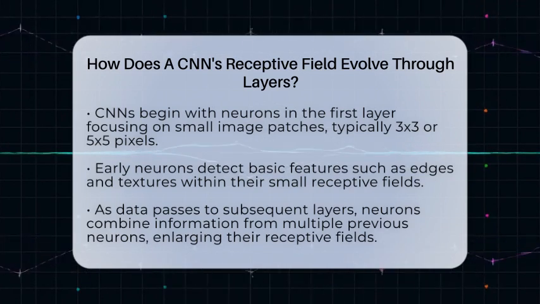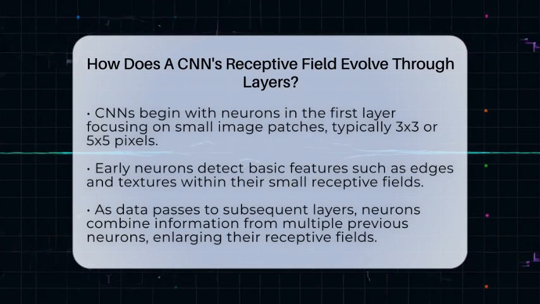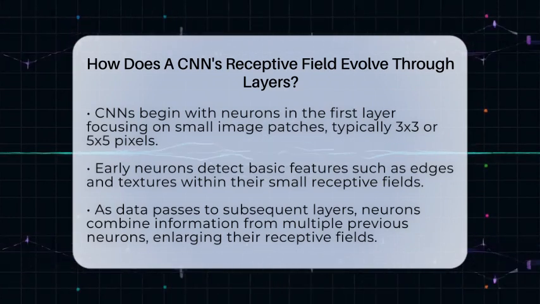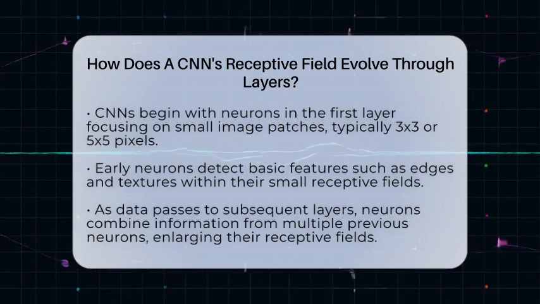In a convolutional neural network, each neuron in the first layer looks at a small patch of the input image. Usually, this patch is the size of the convolutional kernel, like 3 by 3 or 5 by 5 pixels. These neurons detect simple features such as edges or textures in that tiny area. It's like noticing a small line or a corner in a picture.